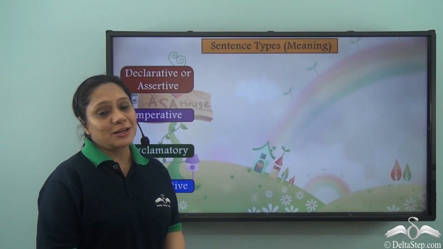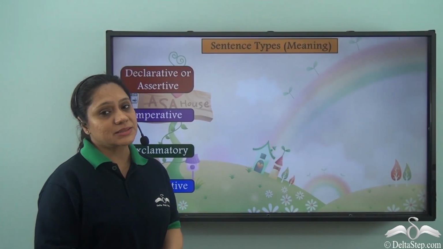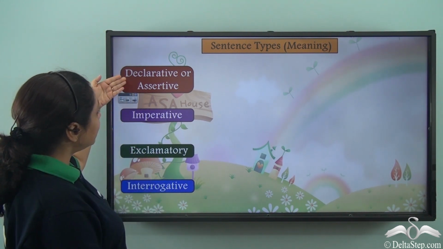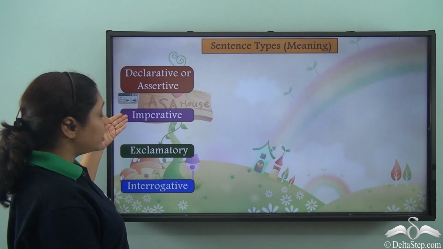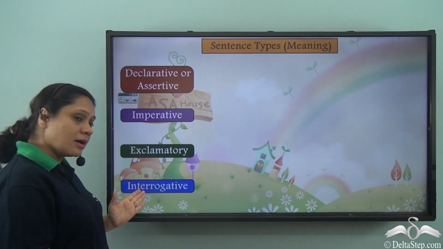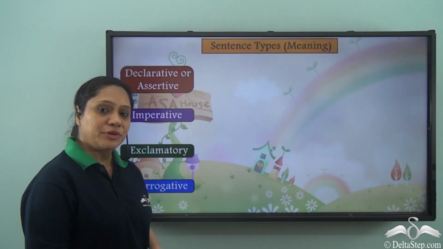Now we have learned that there are 4 kinds of sentences based on their meanings. What are they? The declarative or the assertive sentence, the imperative sentence, the exclamatory sentence, and the interrogative sentence. Let us look at an example of each kind.